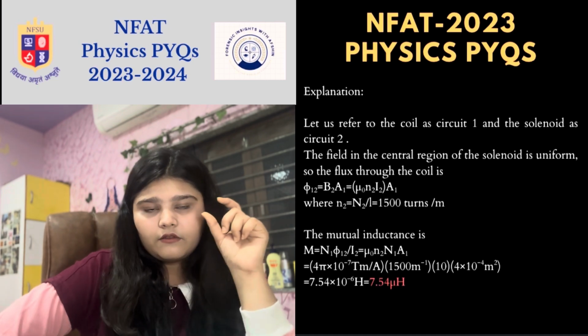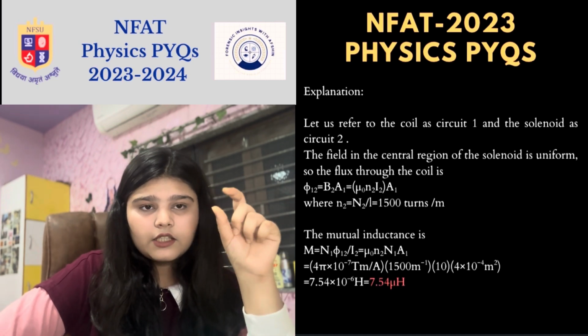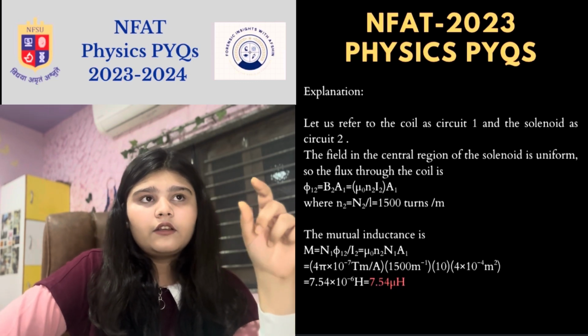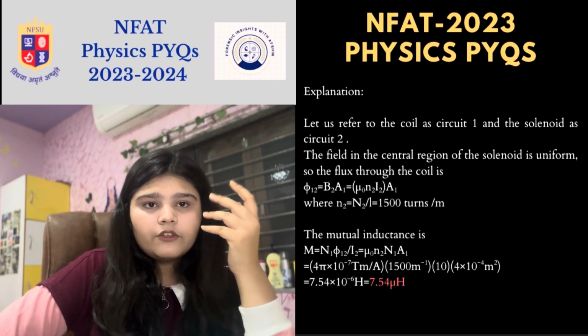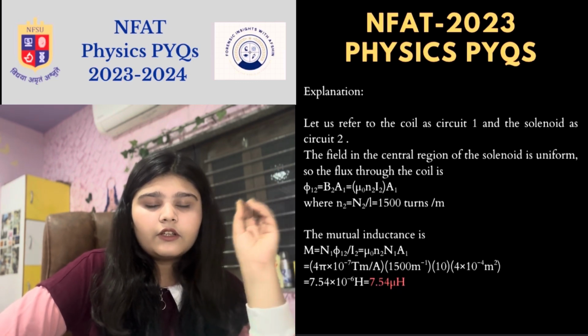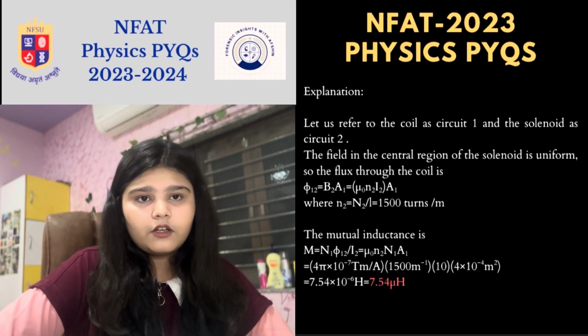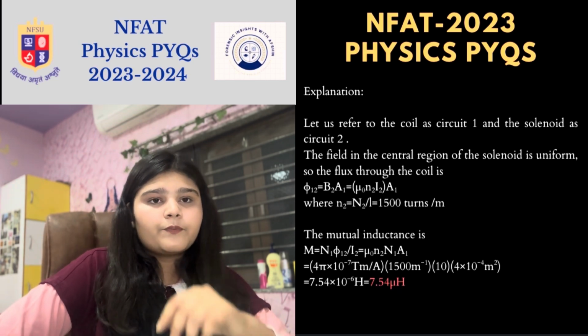Then if you know the mutual inductance formula, you can apply that. All the values are given, put in those values, calculate and then you will get the answer, which is 7.54 mu H, like Henry.